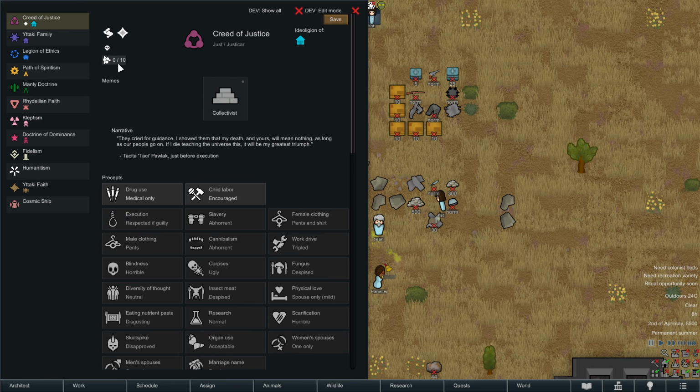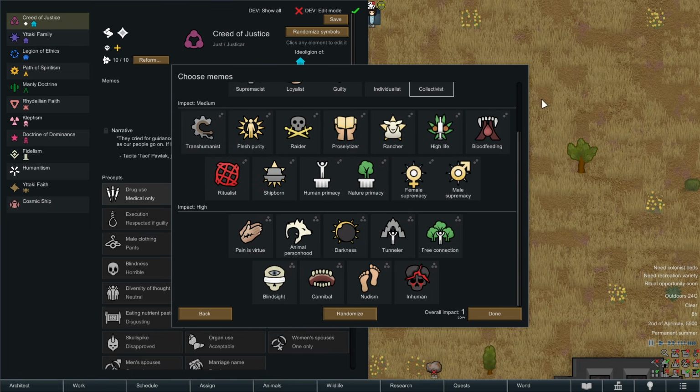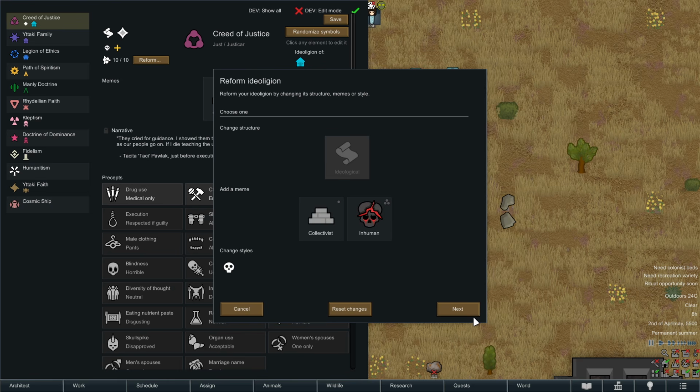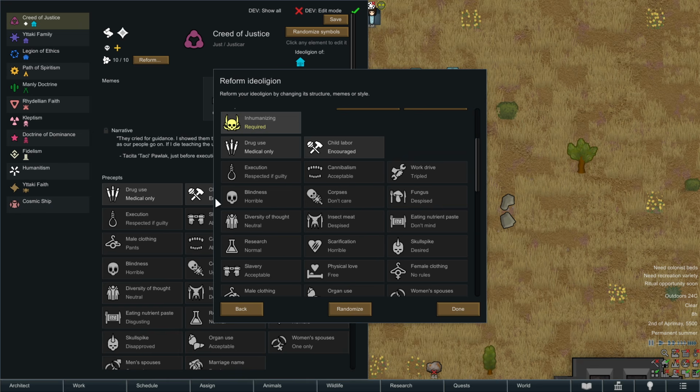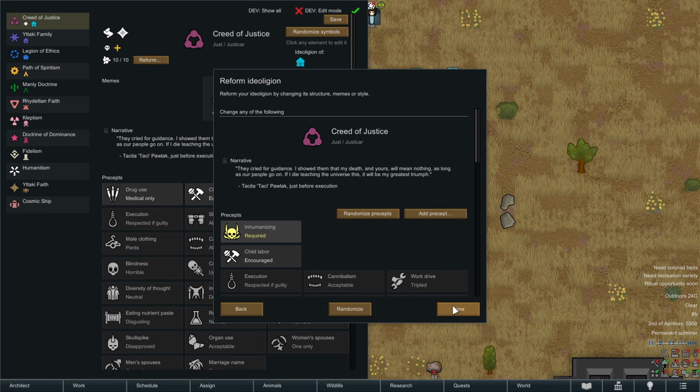Once the development points are enough, we're going to go here into the dev mode. We have this here, and then we can reform our ideology. We can even change the structure, we can add a meme, and as you see here now, we have also the high impact memes available. From that point on, we select something, we get warned what has changed, and then we can change our precepts one more time here. Can add or remove them as you see fit at this point here again. So precepts that you didn't like can be changed at that point.